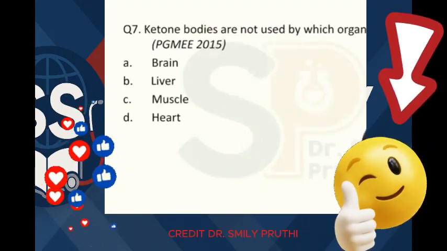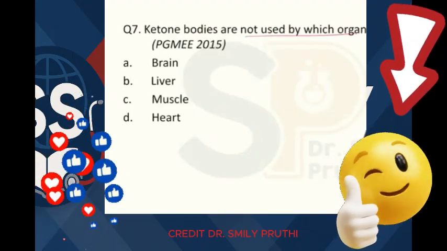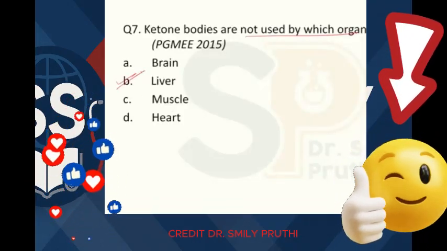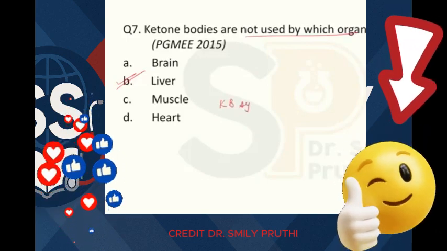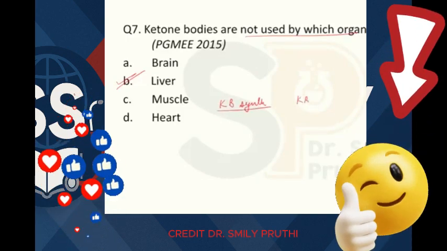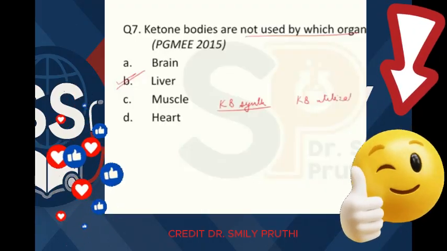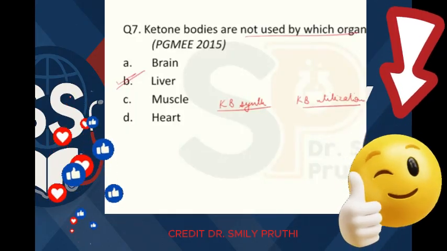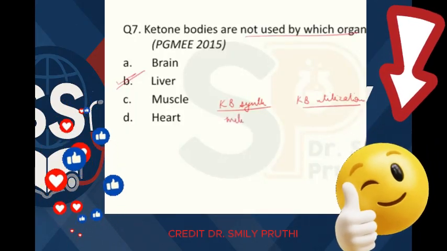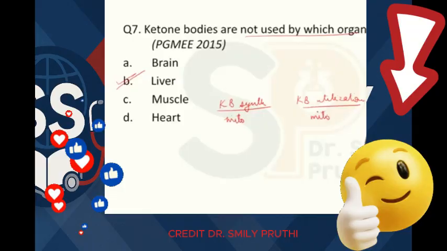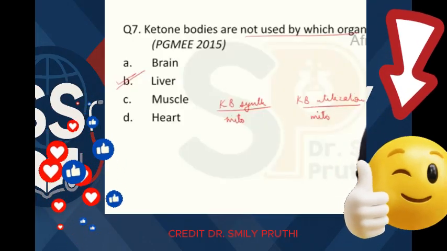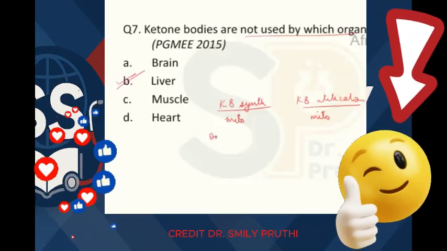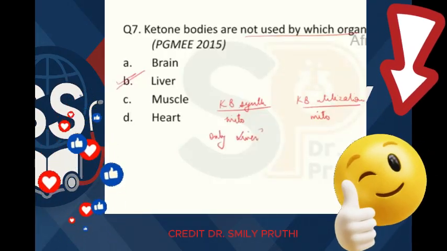Next question, question number 7. Ketone bodies are not used by which organ? Ketone bodies are not used by the liver. See, there are two pathways for ketone bodies. One is ketone body synthesis, the other is ketone body utilization, or breakdown to get energy from them, right? Now, ketone body synthesis also occurs in mitochondria. Ketone body utilization also occurs in mitochondria, but they occur in different organs, right? Ketone body synthesis can only and only occur in one organ, and that is the liver.